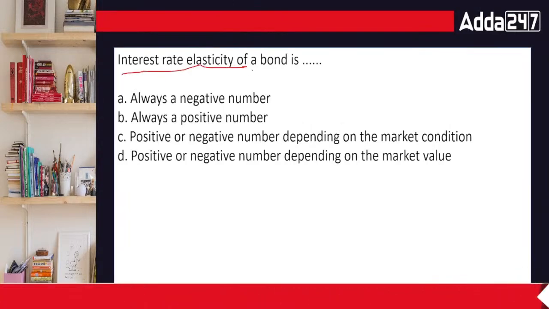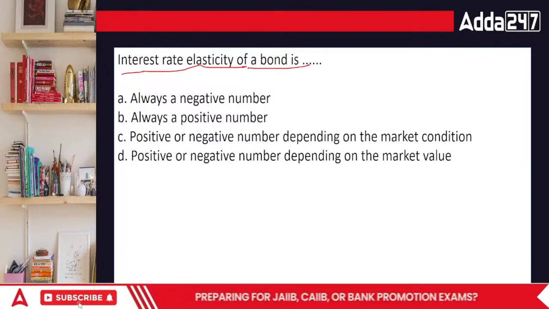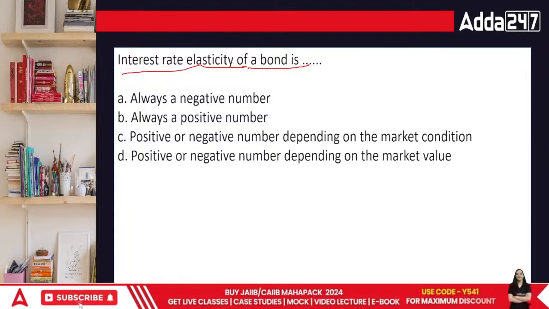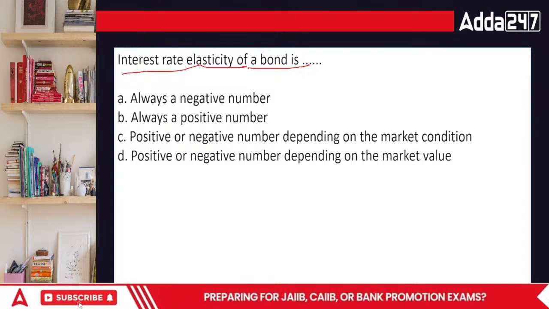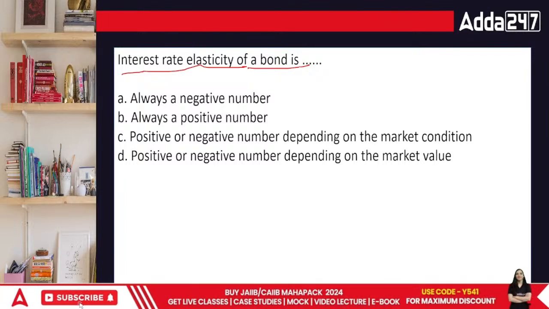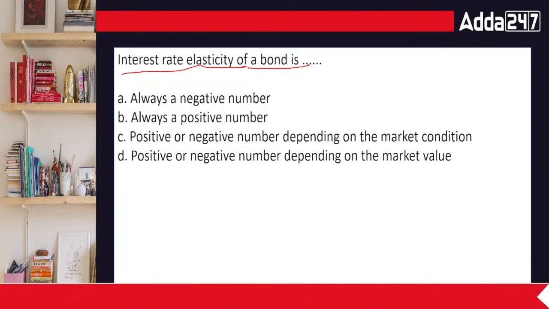Interest rate elasticity of the bond. Acha, what's a bond, everyone? Bond is basically the money that you take from someone, isn't it, everyone? Bond is basically the money that we borrow from someone. It is always a negative number. Elasticity, interest rate elasticity of a bond, it is always a positive number.